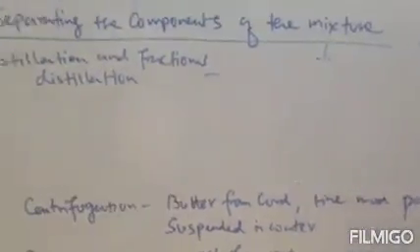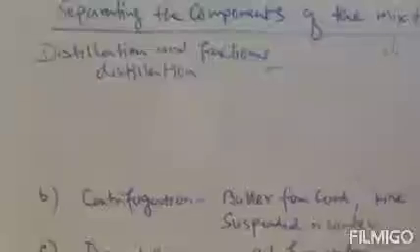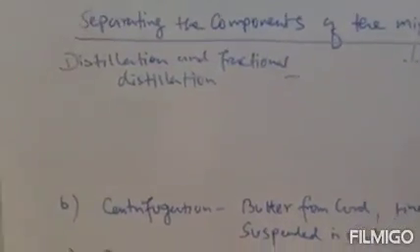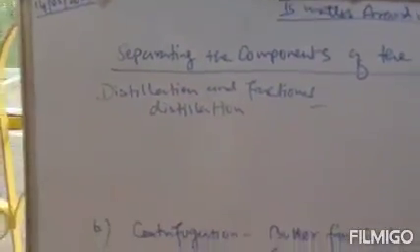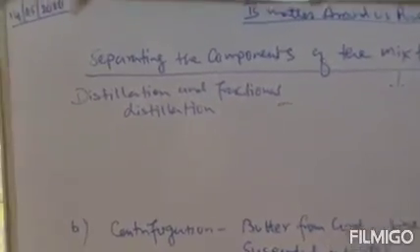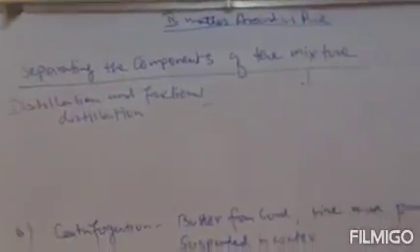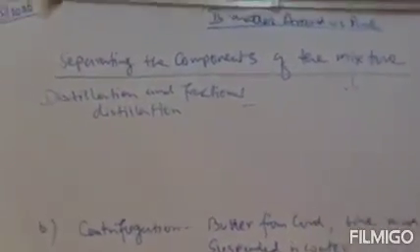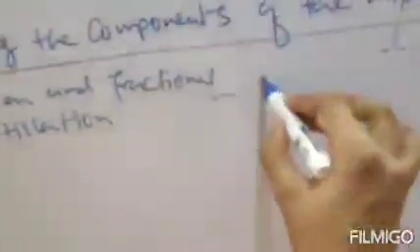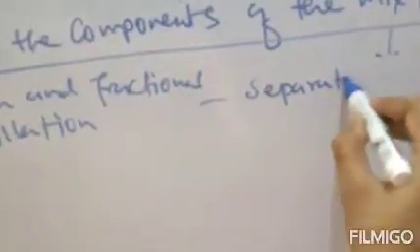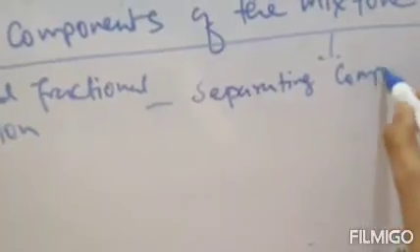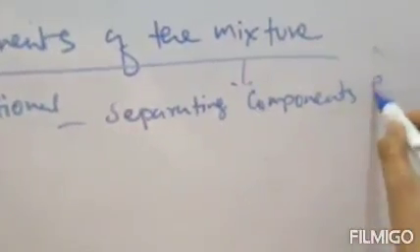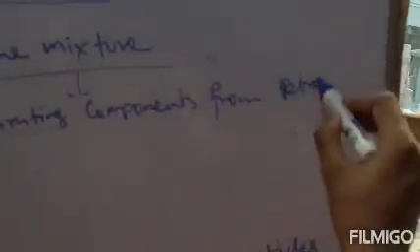Petroleum is a mixture of petrol, diesel, kerosene, all the petroleum products. So petroleum can be separated by distillation and fractional distillation. By this process, petrol, diesel and kerosene are separated from petroleum. So we will write: separating components from petroleum. The process is distillation and fractional distillation.